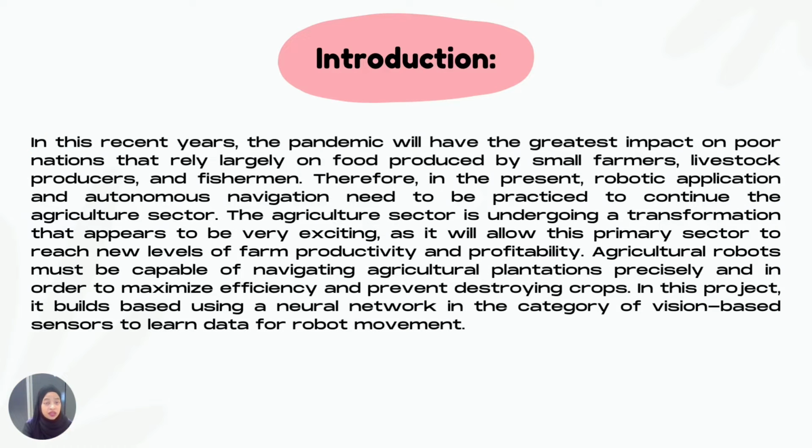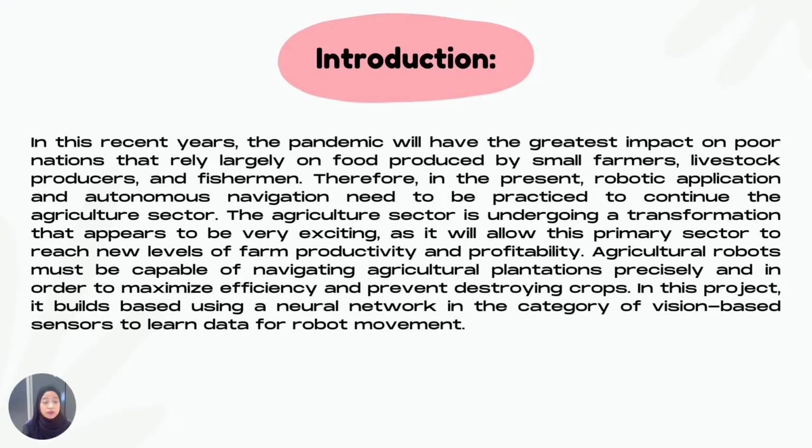So for the introduction, in recent years, the pandemic has had the greatest impact on poor nations that rely largely on food produced by small farmers, livestock producers and fishermen. Therefore, at present, robotic application and autonomous navigation need to be practiced to continue the agriculture sector. The agriculture sector is undergoing a very exciting transformation, as it will allow this primary sector to reach new levels of farm productivity and profitability.